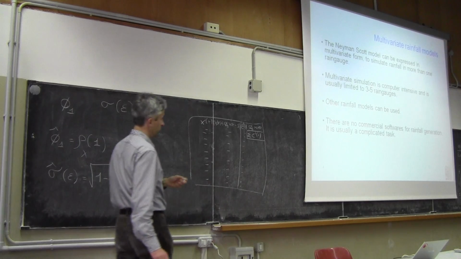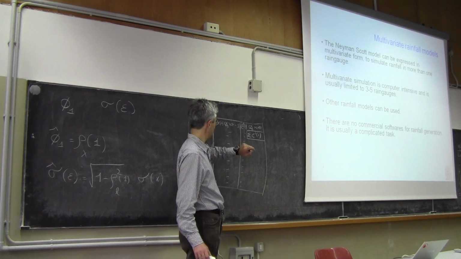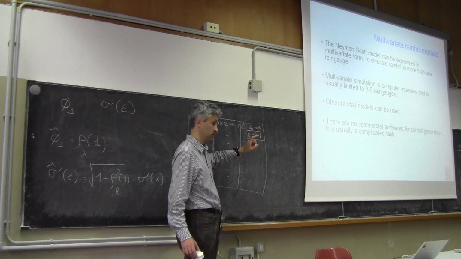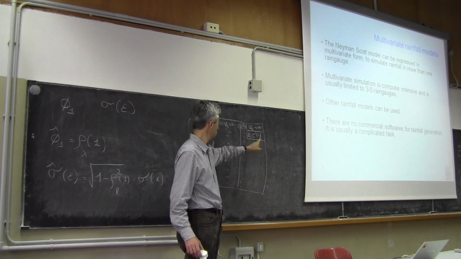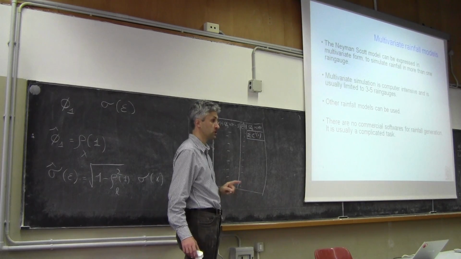And this is an objective function for calibration, like we did in rainfall runoff models. And then you should identify the value of phi1, which gives you the lowest possible value of the sum of squares.